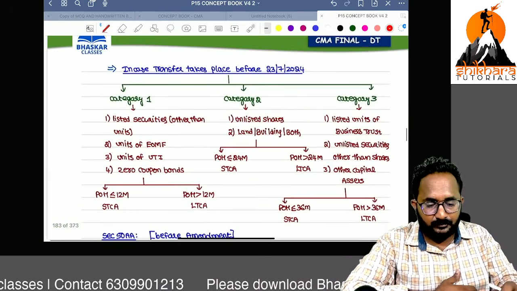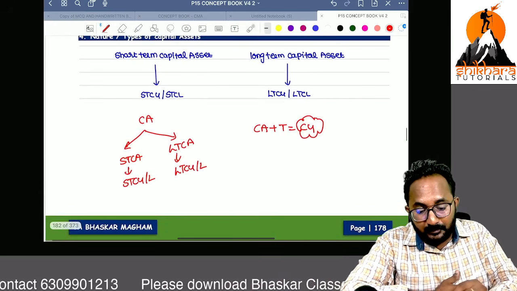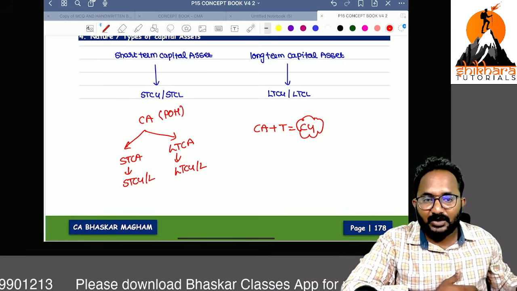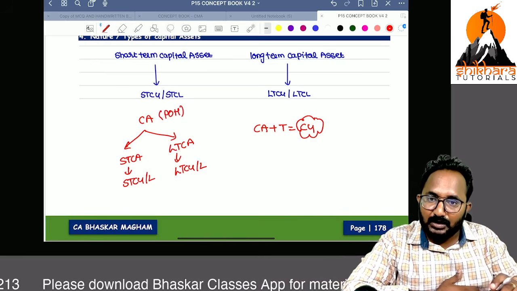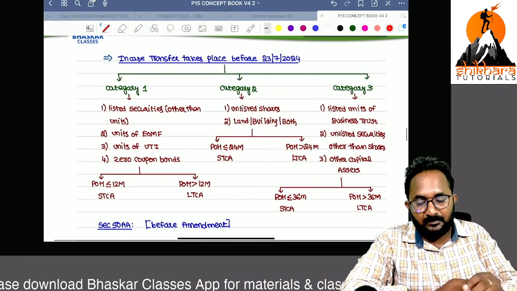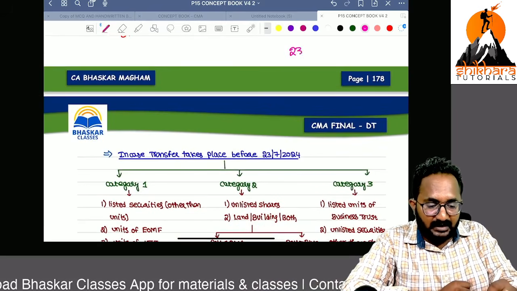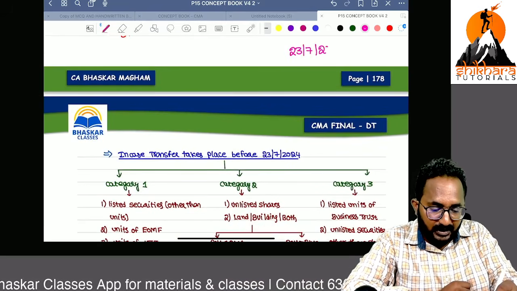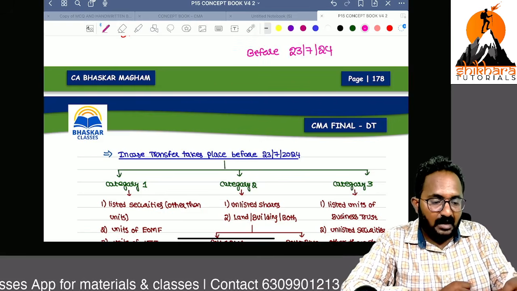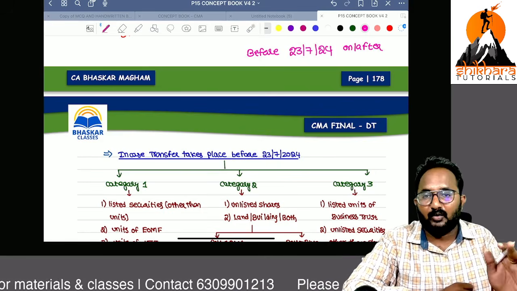Now, based on period of holding, we divide the capital assets into short-term capital asset or long-term capital asset. There is an amendment, listen carefully. For this chapter, one date we have to remember: 23/7/2024. Before this date we have one type of classification, and on or after this date we have one more classification. You have to remember both.